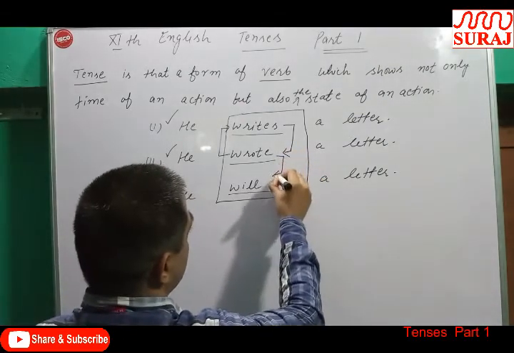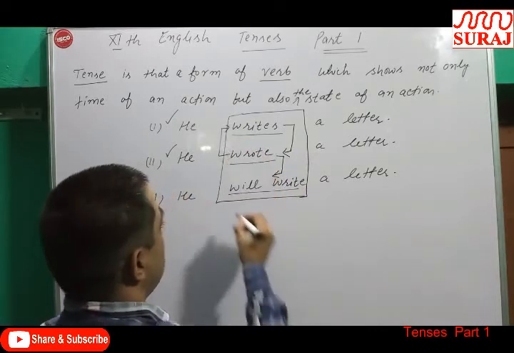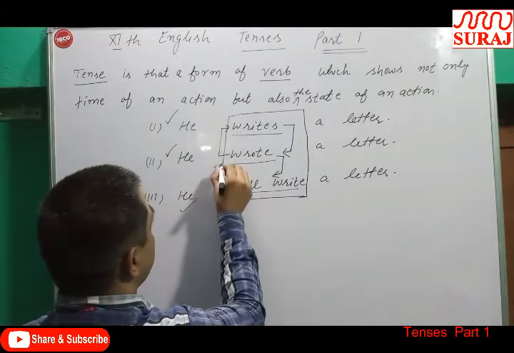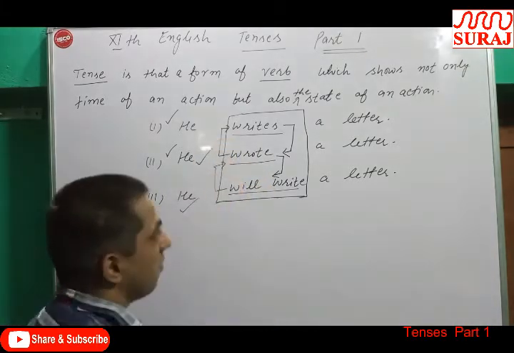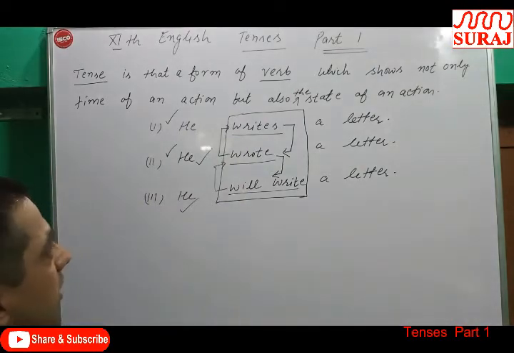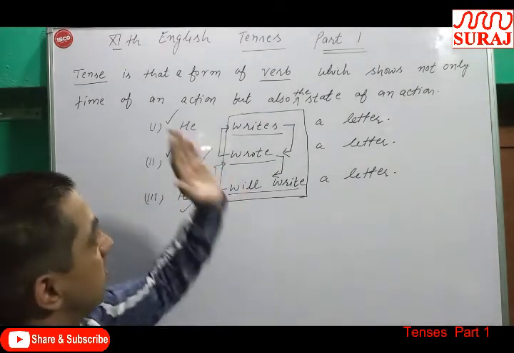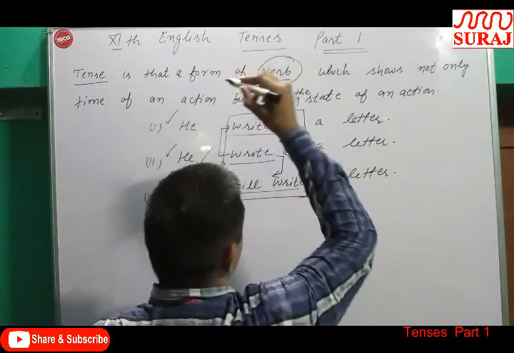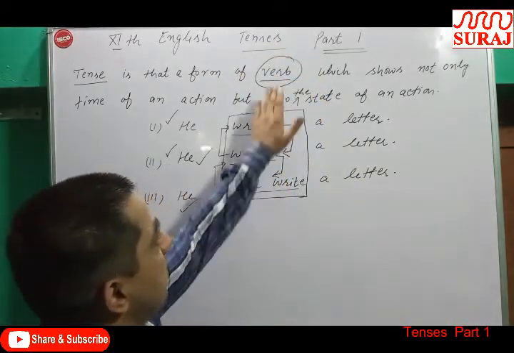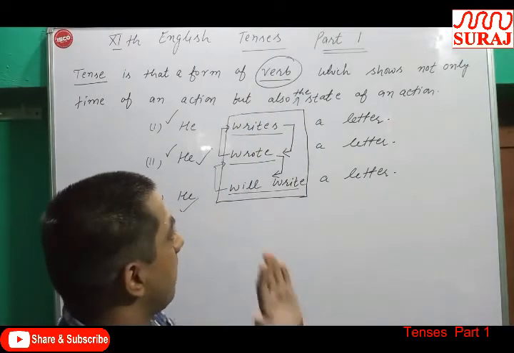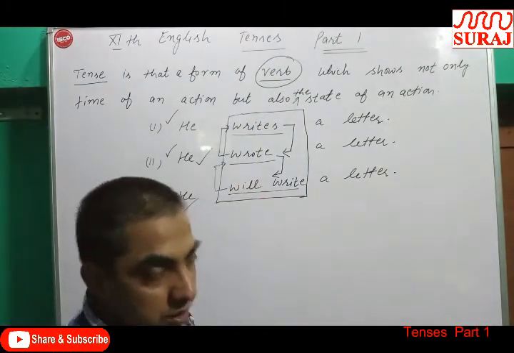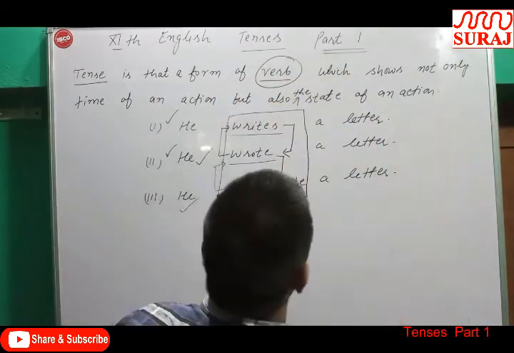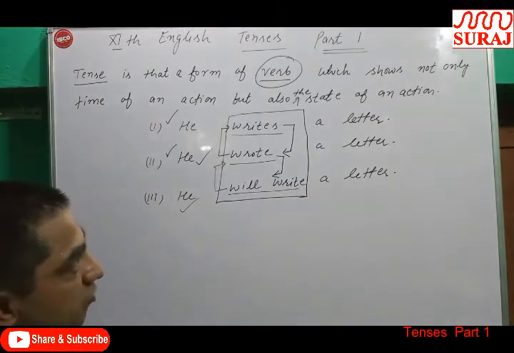Similarly, if we put this verb in place of will write, then this sentence will be of past indefinite. If we write this verb in place of wrote, this sentence will be of future indefinite. I hope now you can understand the definition in a better way. Tense is a form of verb. I have already told you that with the help of the verb we can identify which tense is used in a sentence. That's why tense is a form of verb which shows not only time of an action but also the state of an action.